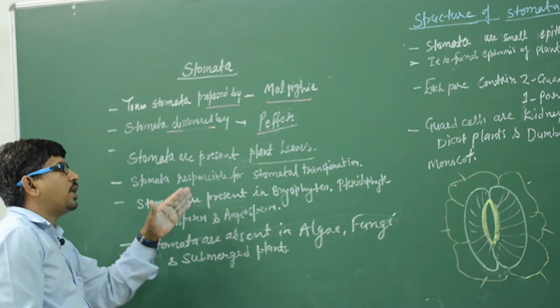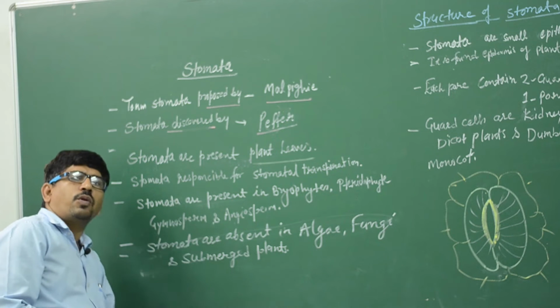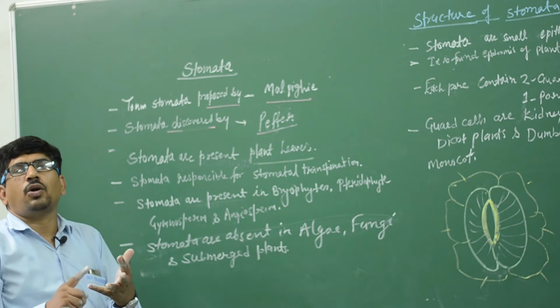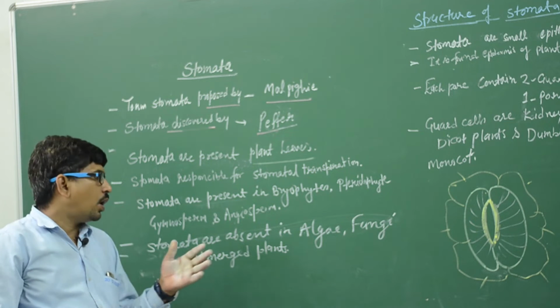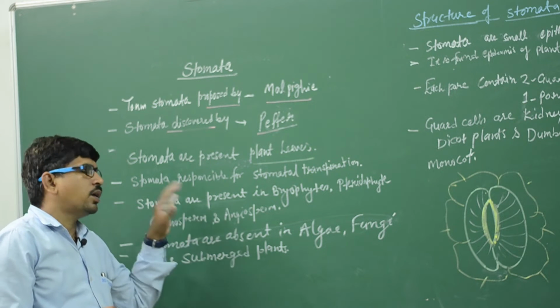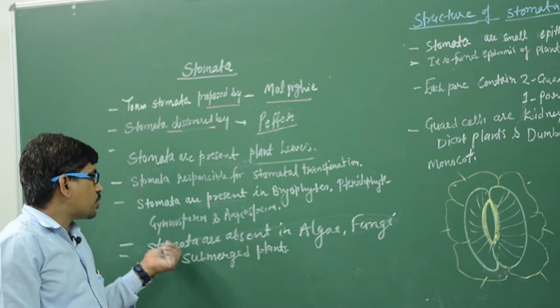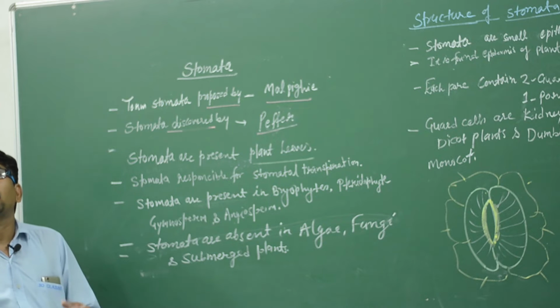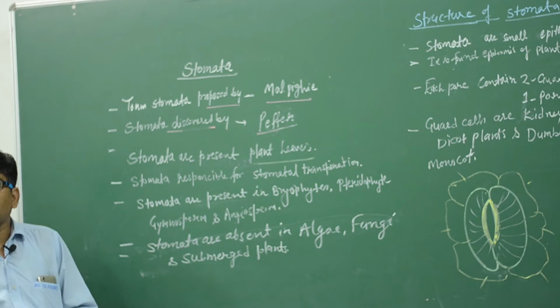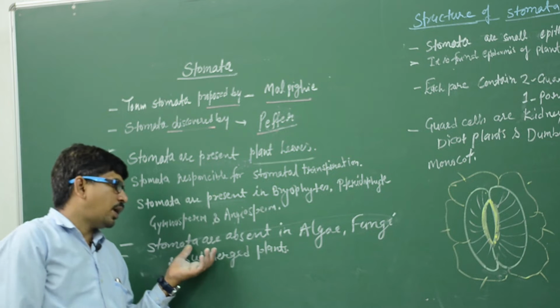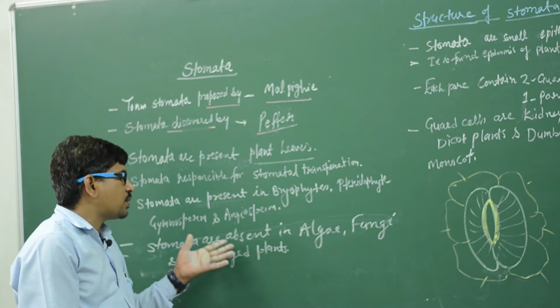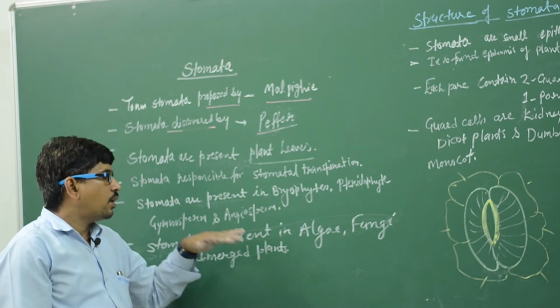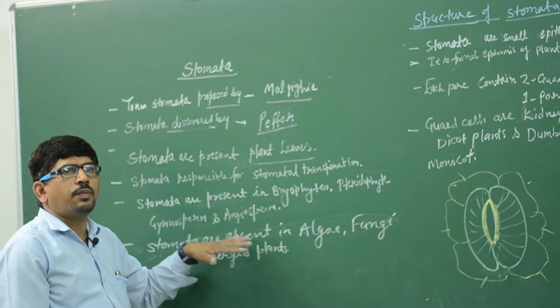Stomata are present in bryophytes, pteridophytes, gymnosperms and angiosperms. All the plants, bryo, pteridophyte, gymno and angio, have stomata, and stomata are absent in algae, fungi and submerged plants. Algae are generally aquatic. So those plants are present in the water.